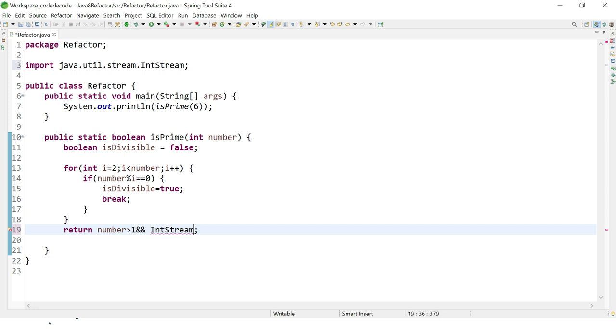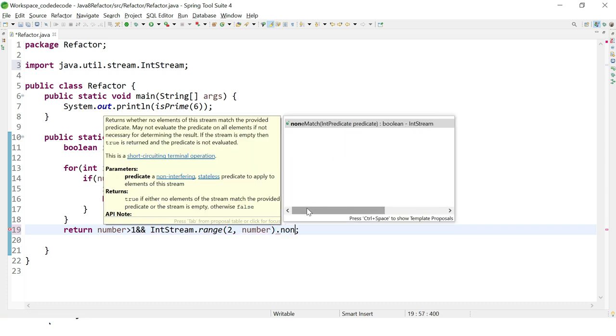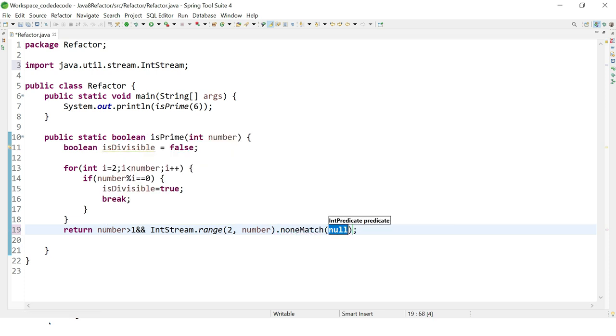So I'm taking IntStream.range because this range will act as a for loop for me, and I'm defining my range as 2 to the number, and the number is excluded in that. And I will take noneMatch. Why will I take noneMatch? Because I don't want to match this condition. The number which will not match this condition is my prime number basically. So in that I will take n and number.